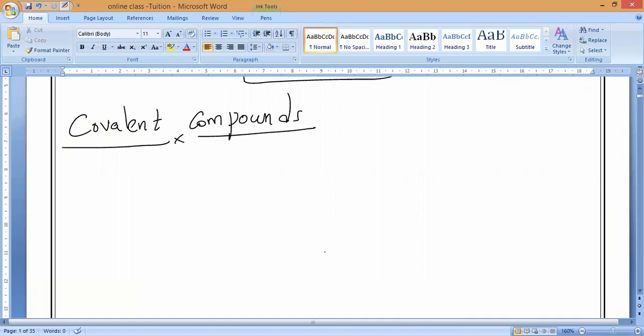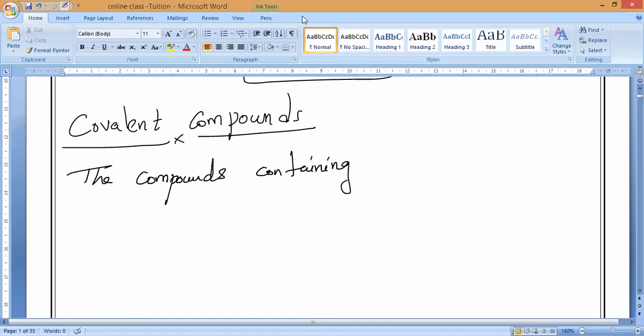Now let us come to covalent compounds. What do you mean by covalent compounds, boys? The compounds containing which kind of bonds? Please tell me, covalent compounds contain what kind of bonds? The compounds containing which bonds, I am asking? Shared, the two electrons shared. Shared pair of electrons, we know what kind of bond we should call that.